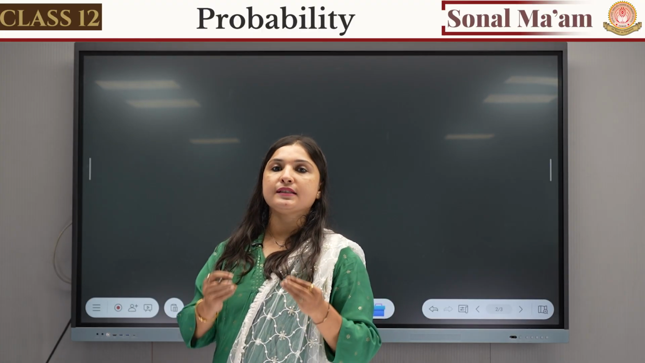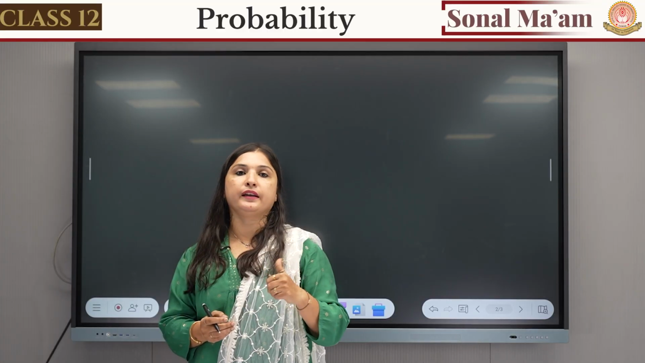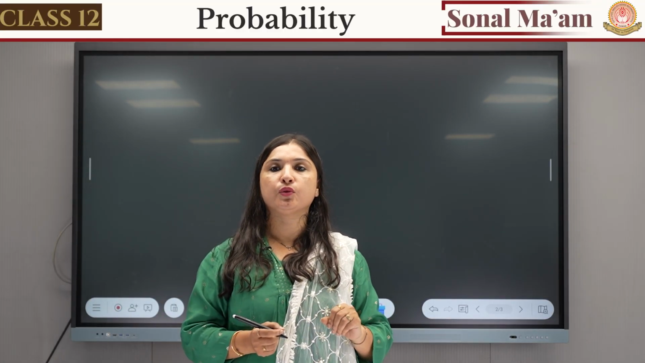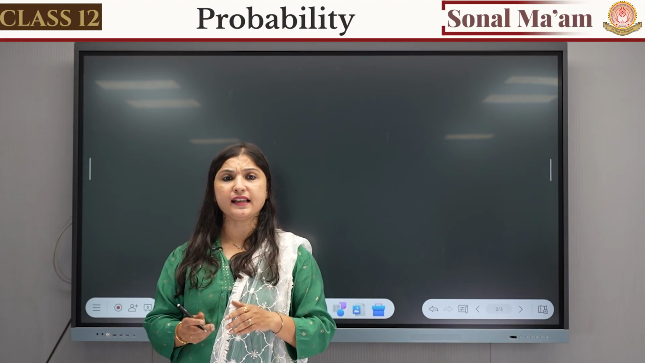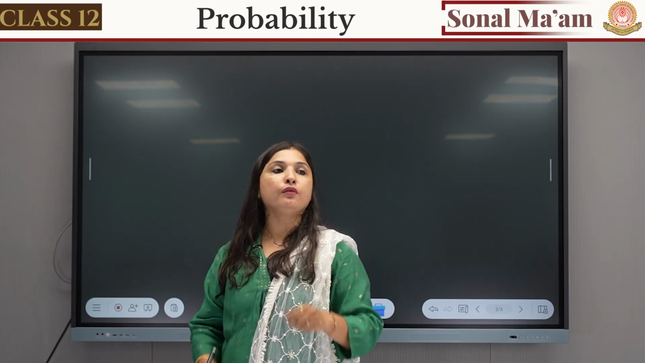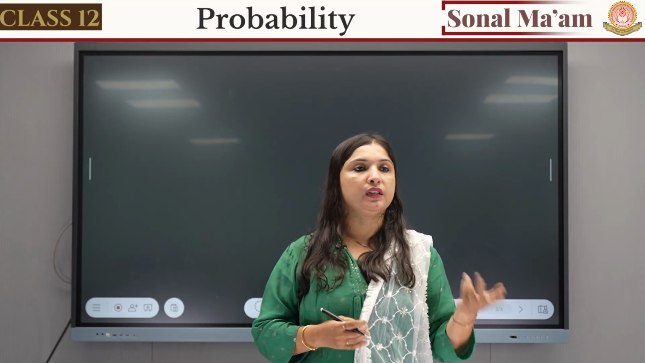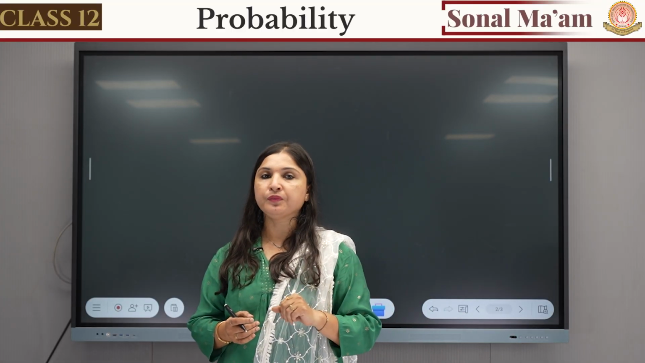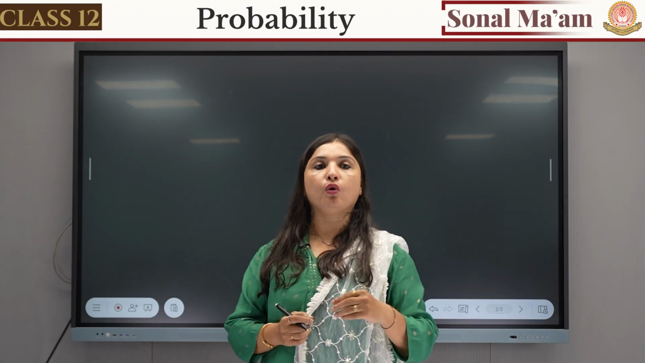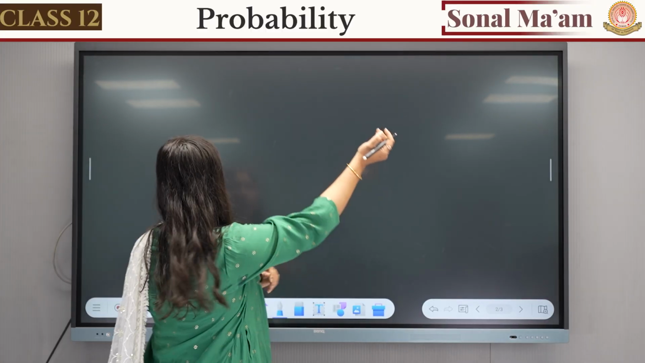So probability is chances of occurring an event, right? When we toss a coin, it can be either head or tail. When we throw a dice, how many sides do we have? 6 sides. The numbers are 1, 2, 3, 4, 5 and 6. So whenever we throw a dice, the number can be either 1, 2, 3, 4, 5 or 6, right? For learning all this, we have to know various terms. So the first term that we are going to learn today is an